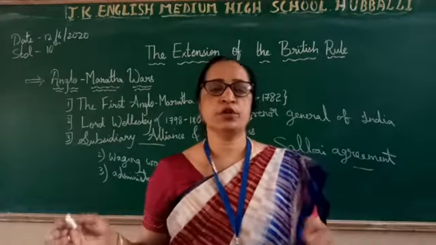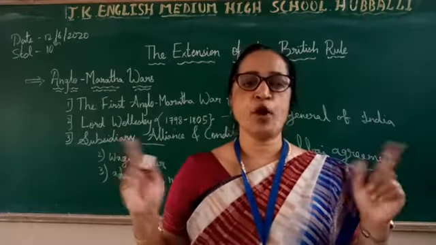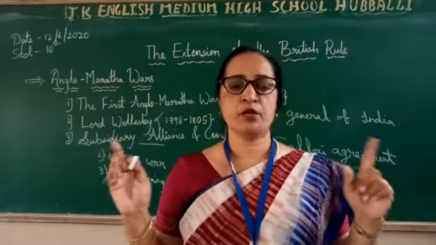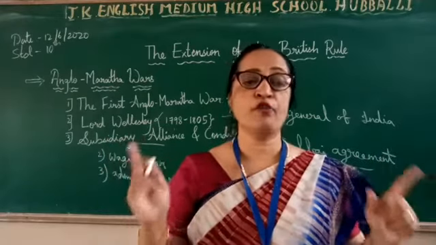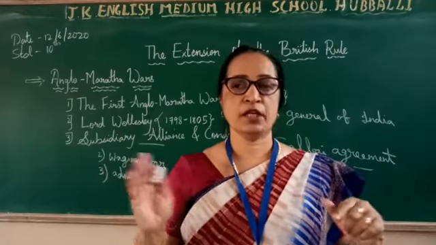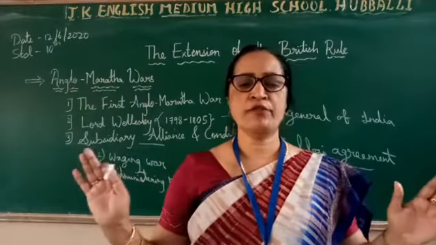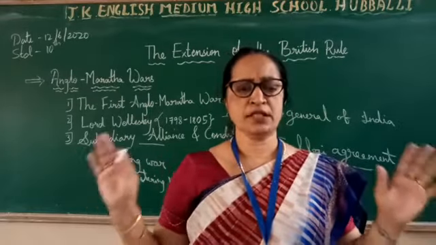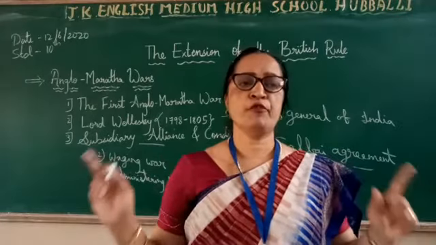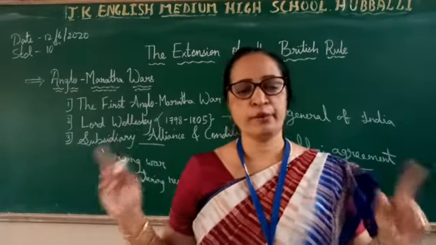Okay, next one, children. The king could not appoint any other European without the permission of the British. Means the king did not have any powers, so he cannot appoint any of the Europeans without the permission of whom? Without the permission of the British.